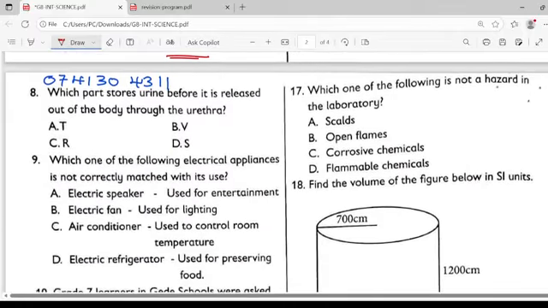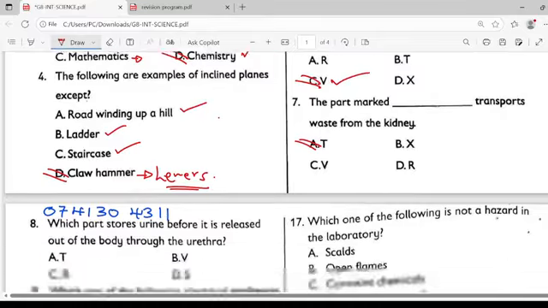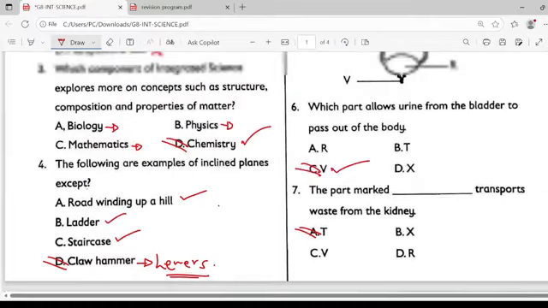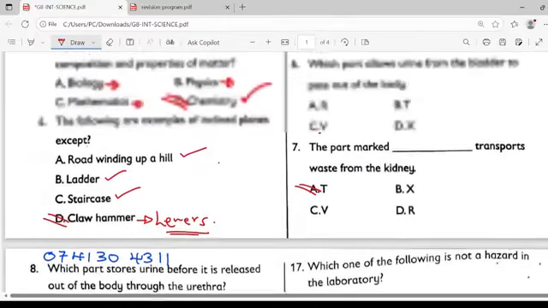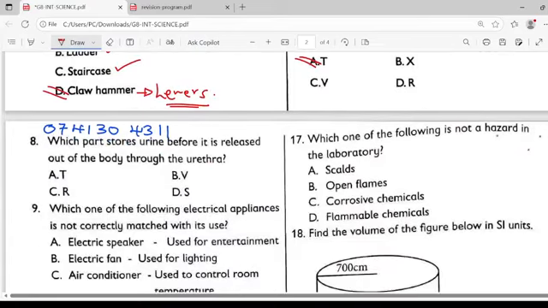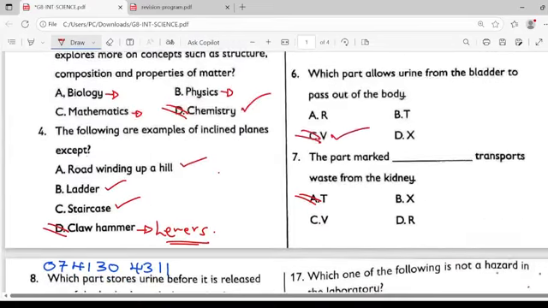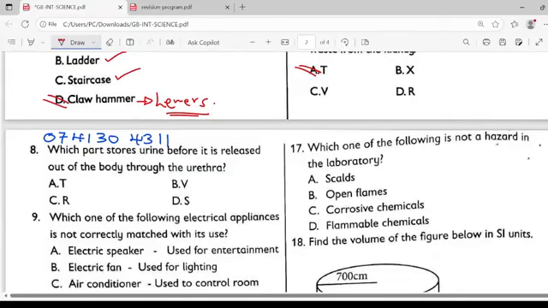Let's look at question number 8. Which part stores urine before it's released out of the body through the urethra? That part is what's called the bladder. Part R is what's called the bladder here. So this is the one that temporarily holds urine before releasing it out through the urethra. So that is part R. Back to our choices, it is C for cat.